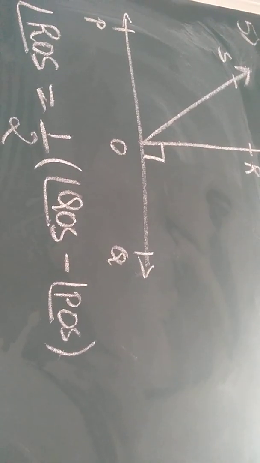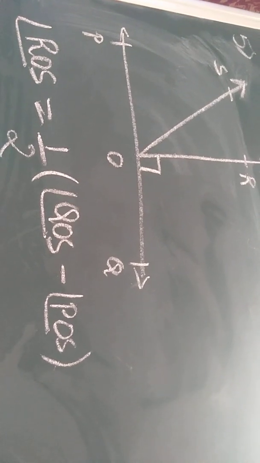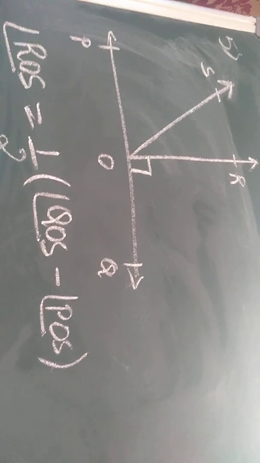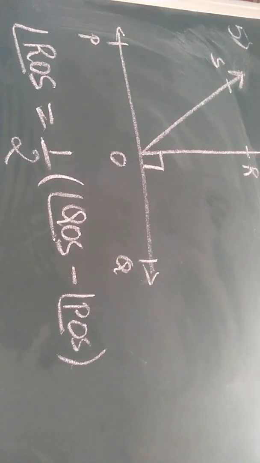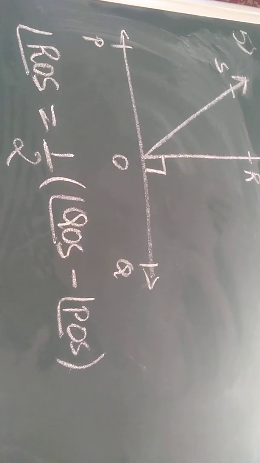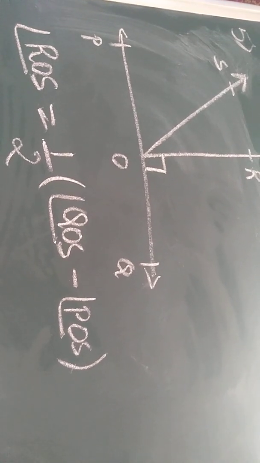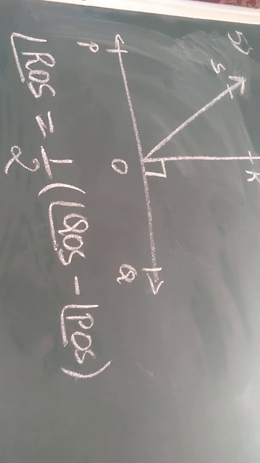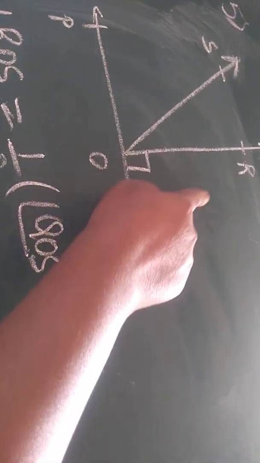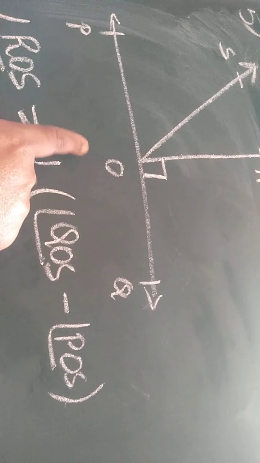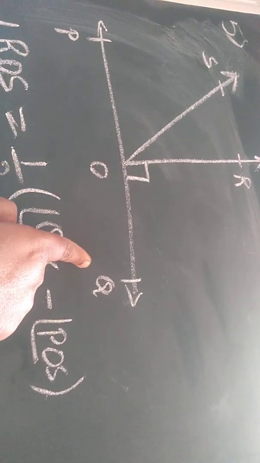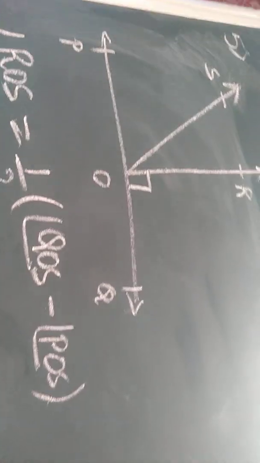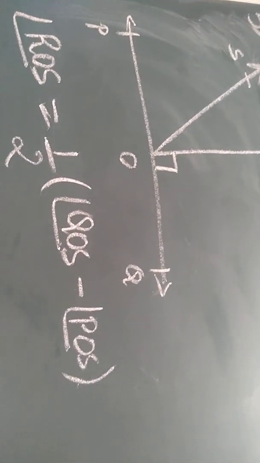So, your next question is like this, children. There is a straight line POQ on which the ray OR stands perpendicularly. Perpendicularly means making the angle 90 degrees. Then OS is lying in between OP and OR, and you have to prove that angle ROS is equal to half of the angle QOS minus POS.